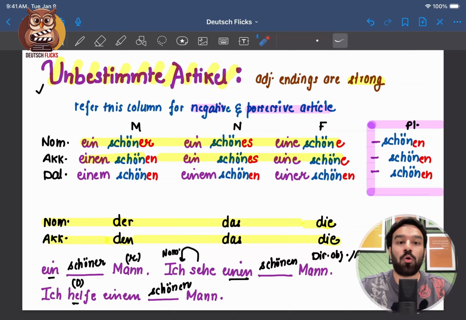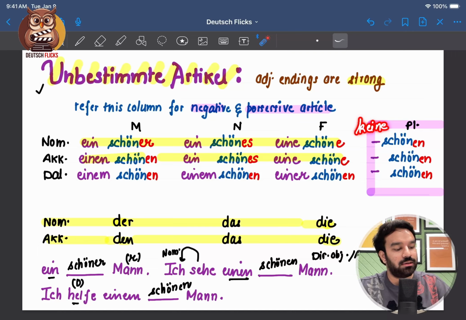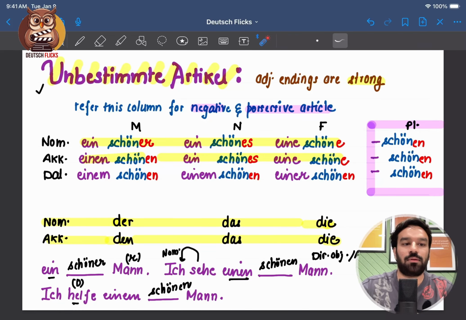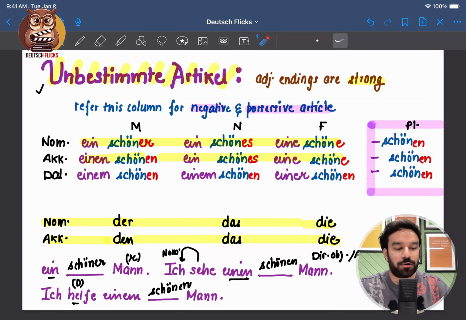If I want to say no beautiful cars, then it will be keine schönen Autos. So it's okay, I've written unbestimmte Artikel. So whenever you see the words ein, einem, you have to refer this table. But there's one catch, which is if there is negative article or possessive article, then also you have to refer the same table. You cannot use bestimmte Artikel with mein.